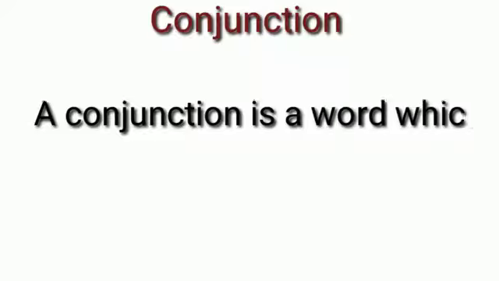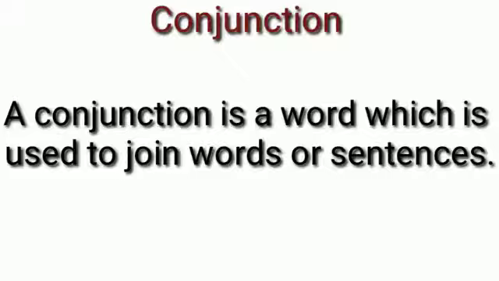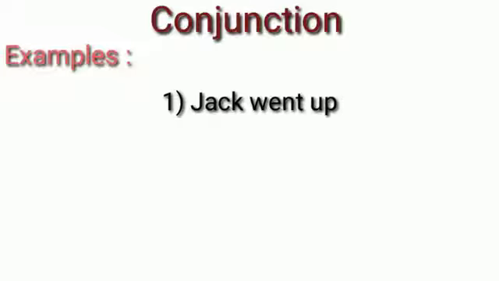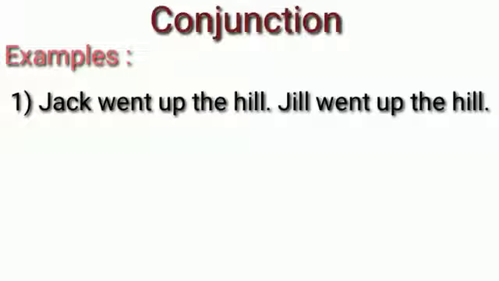Okay, now let's move on to the next part of speech. The next part of speech is conjunction. What is a conjunction? A conjunction is a word which is used to join words or sentences. So we can say that conjunctions are joining words. For example, look at these two sentences. Jack went up the hill. Jill went up the hill. In these two sentences, Jack as well as Jill perform the same work. That is, they went up the hill.